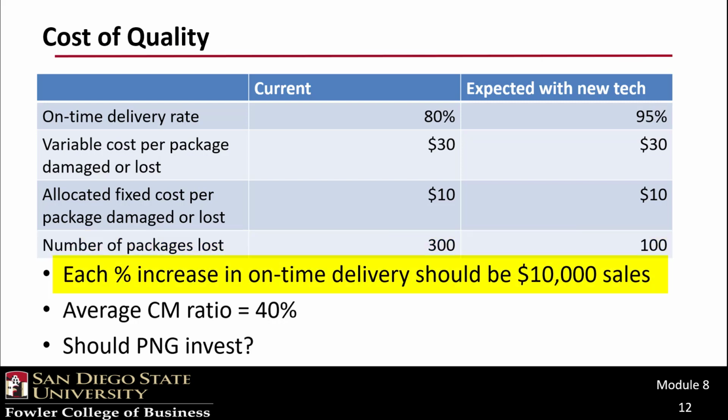We should also note that each percentage increase in on-time delivery should result in an additional $10,000 in sales. And P&G's average contribution margin ratio is 40%. So now we need to perform a relevant cost analysis to determine whether P&G should invest in this technology.